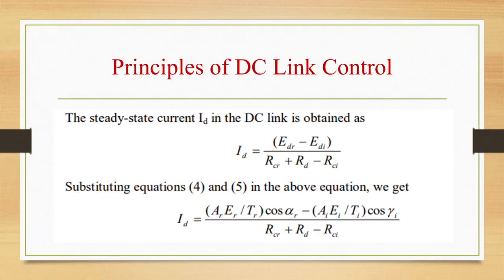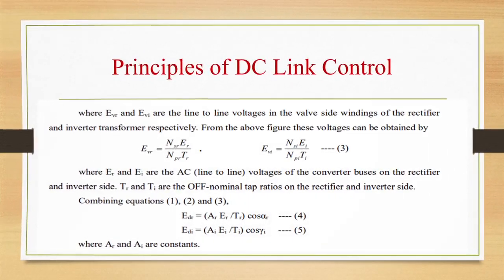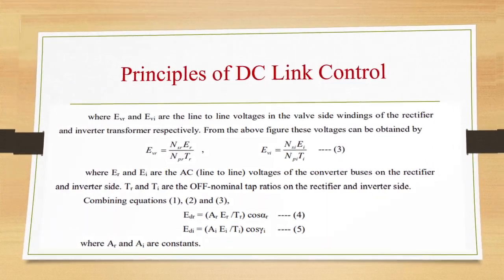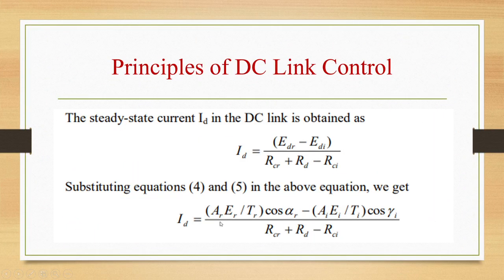Steady state current ID is obtained as EDR minus EDI divided by RCR plus RD minus RCI. If you substitute the values which we got earlier, that is EDR and EDI values, equations 4 and 5, then ID will become equal to AR ER by TR cos alpha R minus AI EI by TI cos gamma I, divided by RCR plus RD minus RCI.